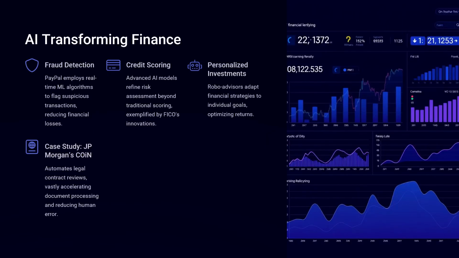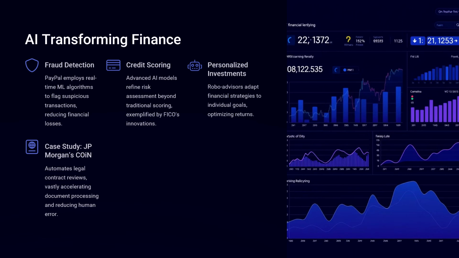AI transforming finance. Fraud detection. PayPal employs real-time ML algorithms to flag suspicious transactions, reducing financial losses. Credit scoring. Advanced AI models refine risk assessment beyond traditional scoring, exemplified by FICO's innovations. Personalized investments. Robo-advisors adapt financial strategies to individual goals, optimizing returns.